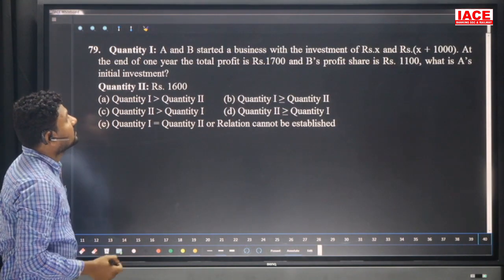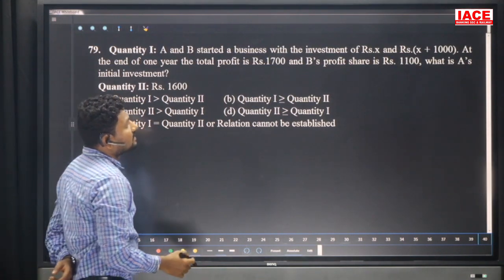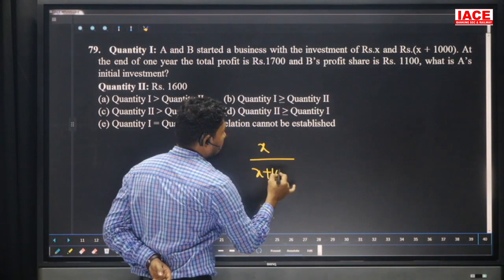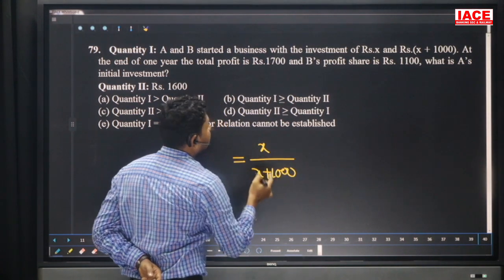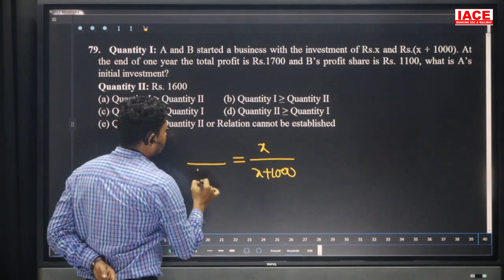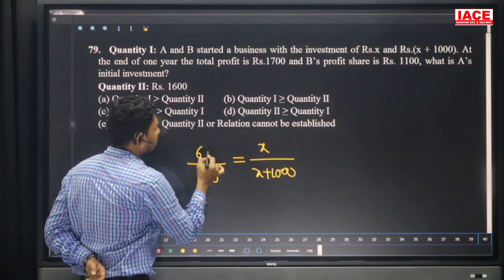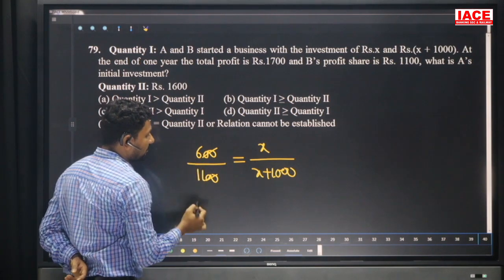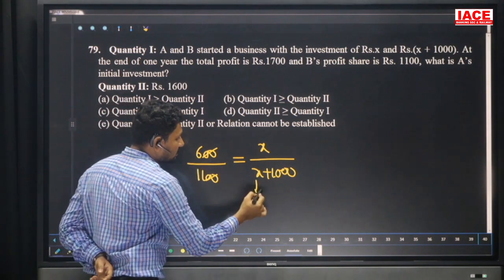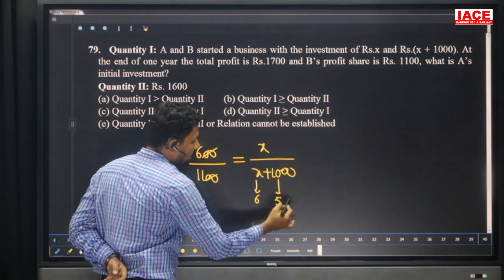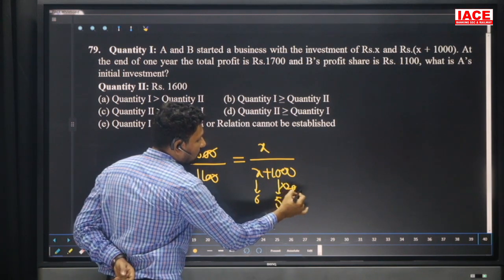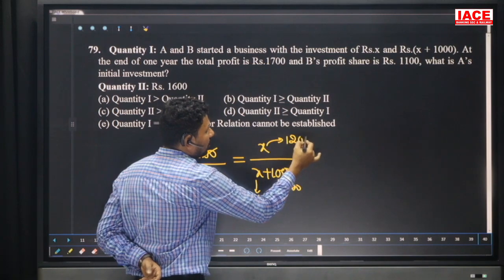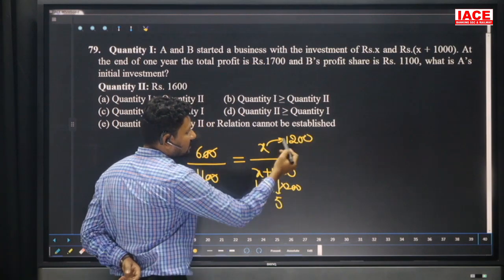Quantity 1. A and B started a business with the investment of X and X plus 1000. Here their profits are: B's profit is 1100 and A's profit is 600. Here the double zero cancel. Here the 6 parts, here the 11 parts. And X is equal to 6 parts, which means the remaining parts belong to 5 parts. 5 parts is equal to 1000 and 1 part is equal to 200. Then X parts is equal to how many? 1200, which is equal to 6 parts.